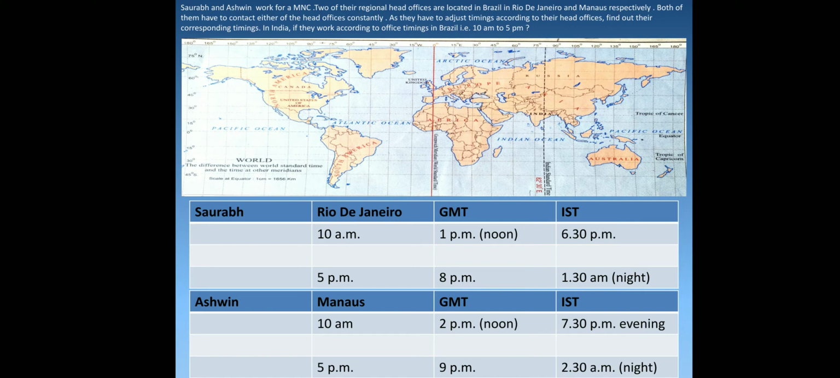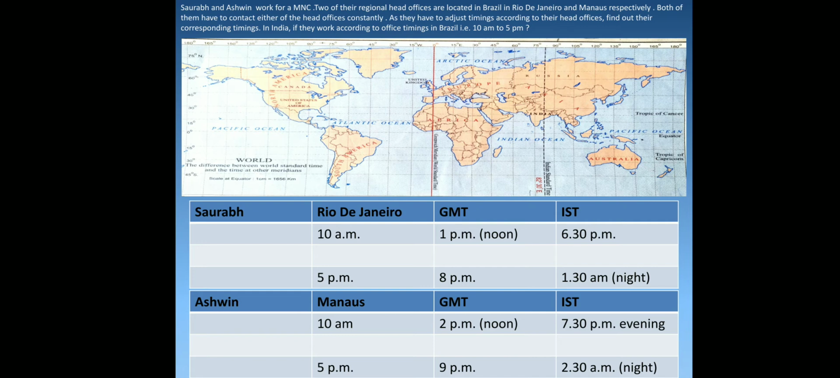So this is the table. You read it carefully, children, and try to understand here. So in case of Saurabh, for Brazil and GMT time difference we have taken a 3 hours difference, and for Ashwin from Manaus to GMT we have taken the difference of 4 hours. So the timing will be calculated like that.